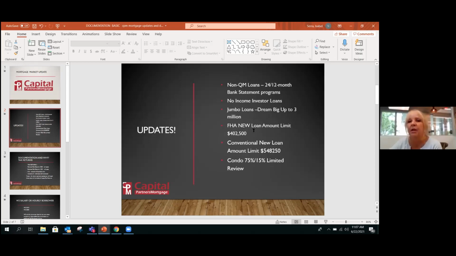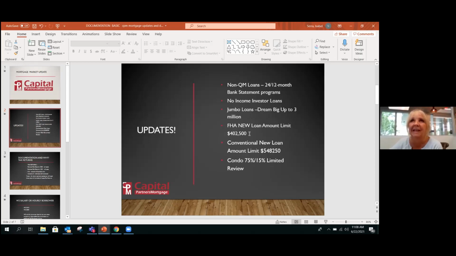You've got your FHA. Just as a reminder, the FHA loan amounts have increased to 402,500. Thank God, because the market is just going that high as far as any property, most of them anyway. This gives a first-time buyer with a little bit weaker credit the ability to do an FHA loan, but the loan amounts are now 402,500.